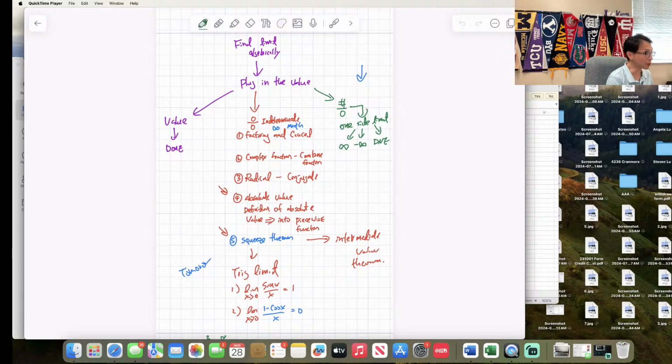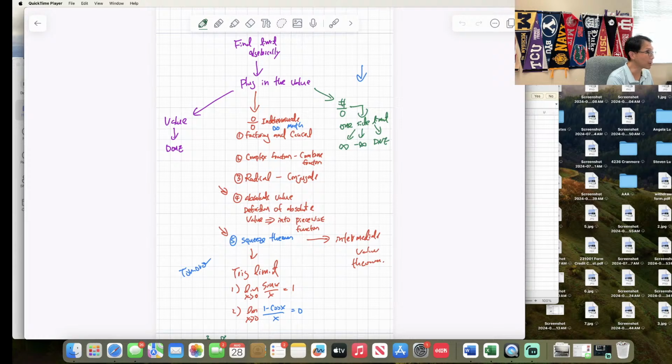Today, you're going to have some challenge questions. Number 4 is absolute value. I want you to use the definition of absolute value to break it into a piecewise function, and I'm going to teach you how to solve those problems. Number 5 is squeeze theorem. Tomorrow I'm going to talk about intermediate value theorem, and we're going to talk about trig limits. That's going to be a long day because you have to know all your identities and how to make the math work. Then Friday is going to be infinite limits.